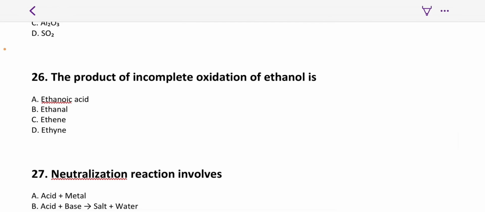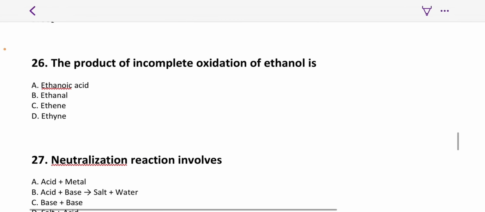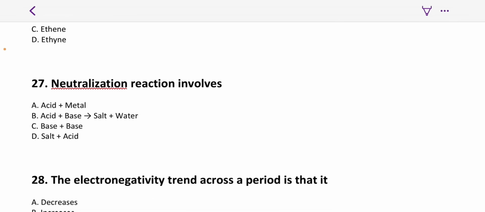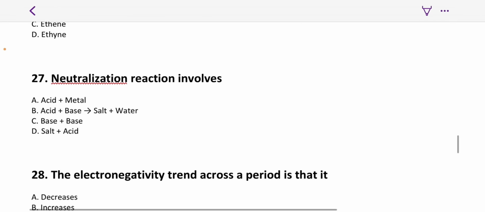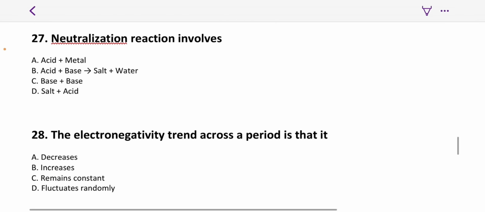26. The product of incomplete oxidation of ethanol is ethanal. For complete oxidation, it will be ethanoic acid. And the oxidizing agent used there is K2Cr2O7, that is potassium dichromate(VI). 27. Neutralization reaction involves an acid and a base, giving a salt and water. The main product here being water.